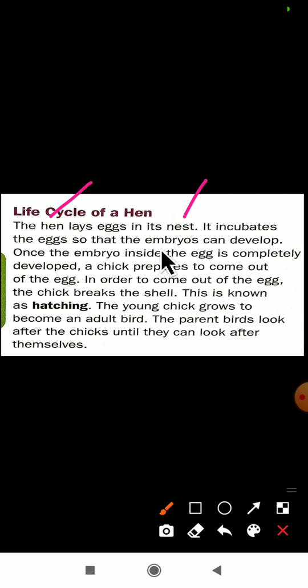Once the embryo inside the egg is completely developed, what comes out? A chick prepares to come out. The chick will come out of that egg. In order to come out of the egg, the chick breaks the shell. That eggshell, the hard protective shell, the chick will break. This is known as hatching.